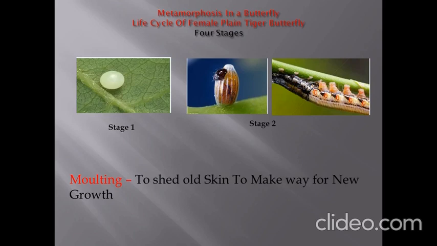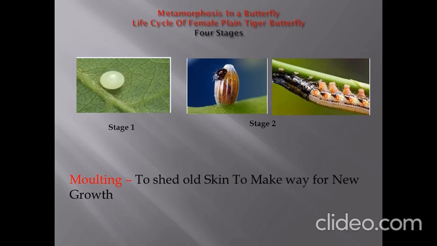Then again the caterpillar will continue gobbling the food. Now what do you mean by gobbling? To eat the food very fast because it is very hungry. Okay. And what is its food? What will the caterpillar eat? It will nibble the milkweed, that is the rui leaf. So it will continue eating the food.